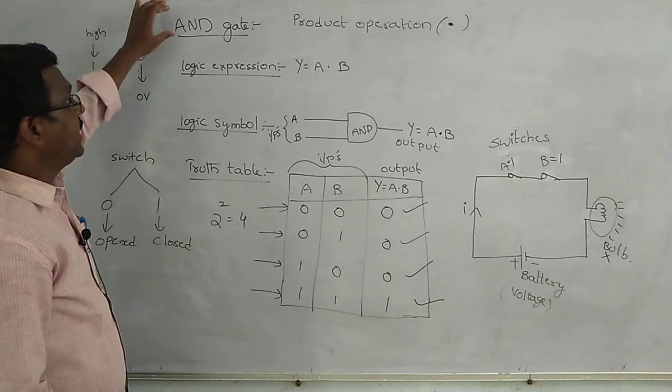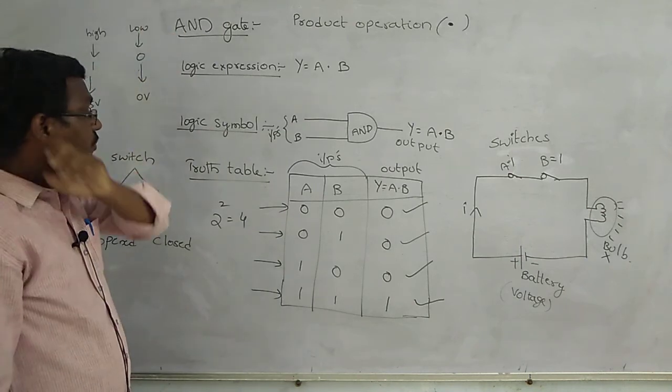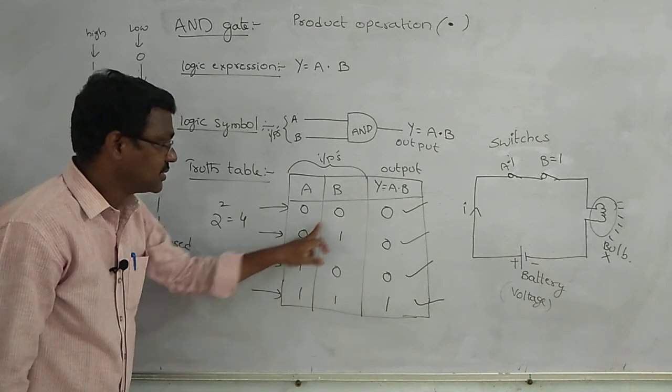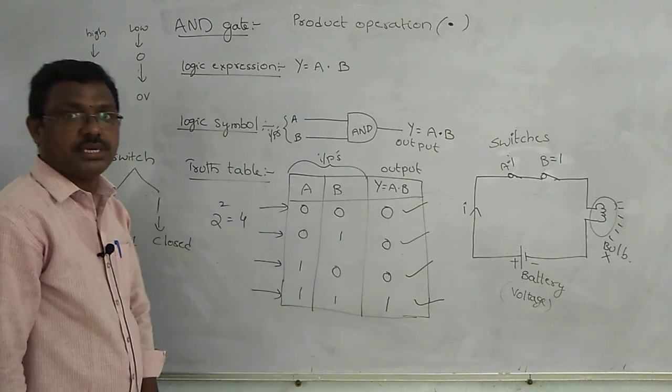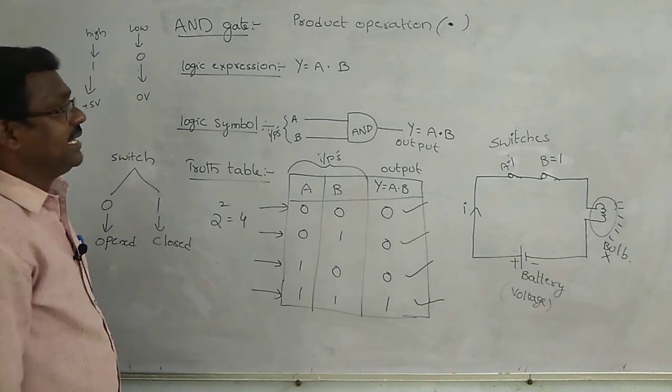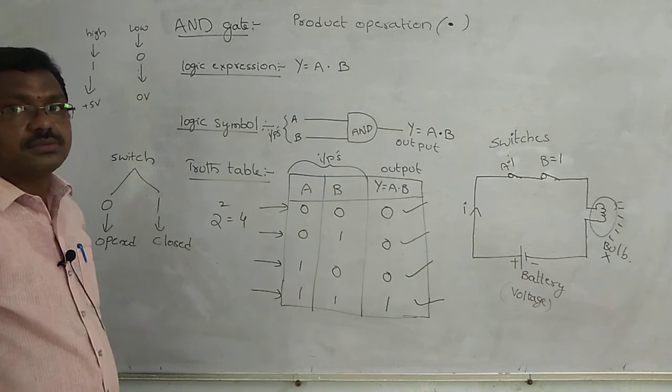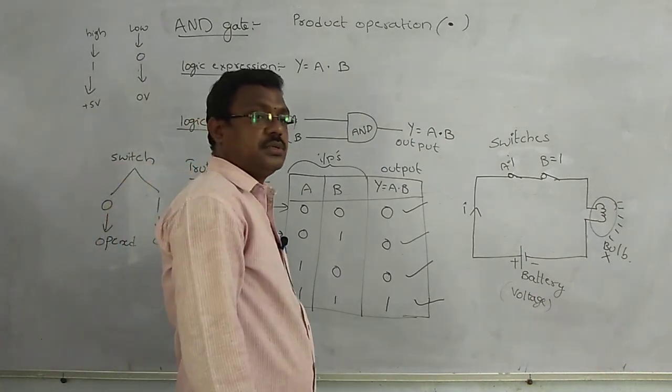First of all, the AND gate definition: if both the inputs are high, then the output is high, otherwise it is low. And the next gate is the NOT gate.